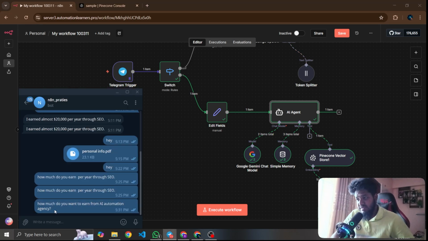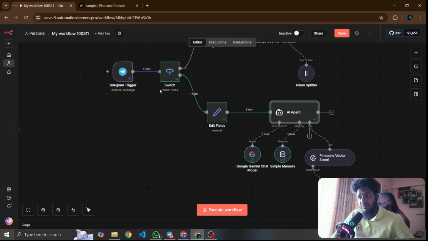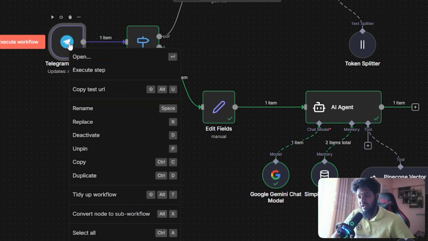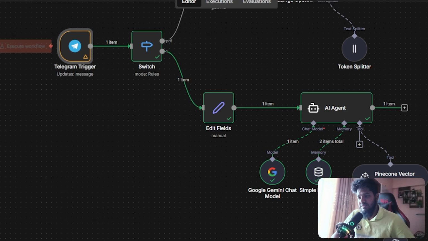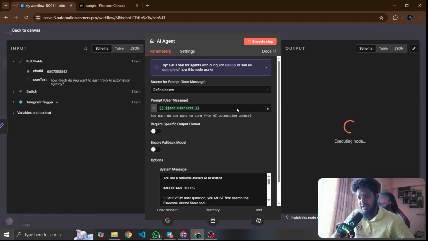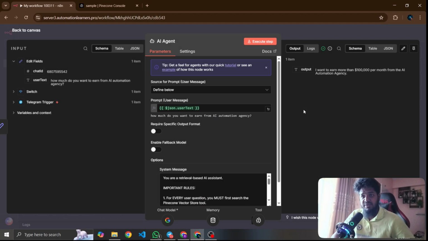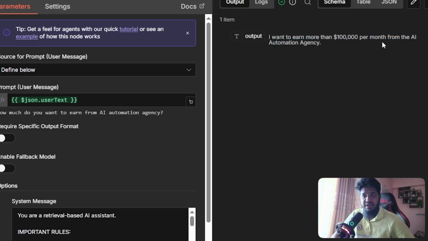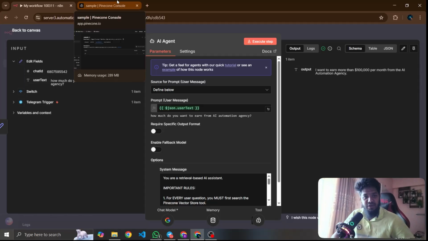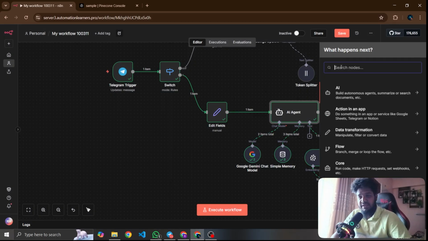Okay, so if I ask the question, how much do you want to earn from AI automation, now you can get, oh sorry, I need to unpin this one, otherwise it won't work. Okay, so it's unpinned. Now if I execute the workflow and create an event and get information from the chat model, I hope this workflow will give me the exact information that I want from my personal database, which is that I want to earn more than 1,000 USDT from my AI automation agency, which I gave in my personal PDF. Okay, so I need to add Telegram here, it will give you the reply.